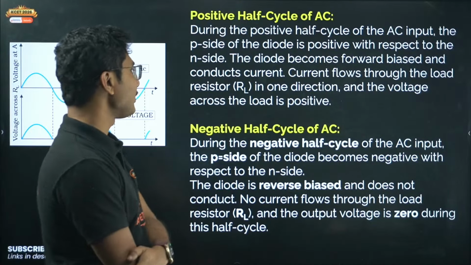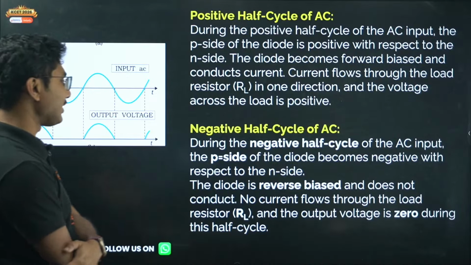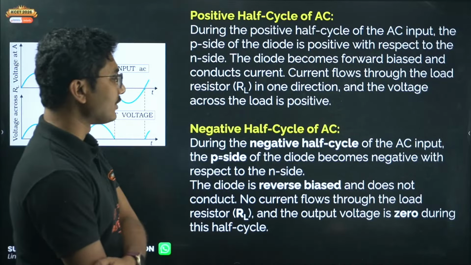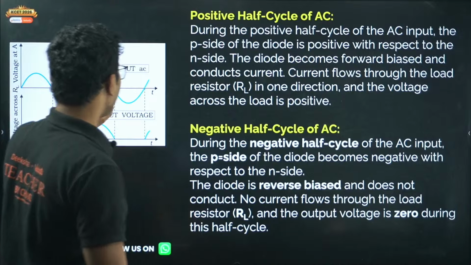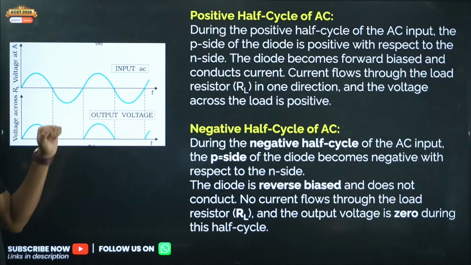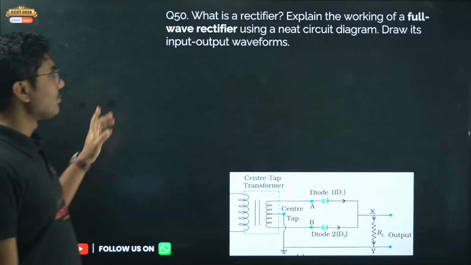During the negative half cycle of the AC input, P side of the diode becomes negative with respect to the N side. The diode is reverse biased and does not conduct. No current flows through the load resistor RL and the output voltage is 0 during this half cycle. Okay, so this is the input output diagram. Next is what is a rectifier.